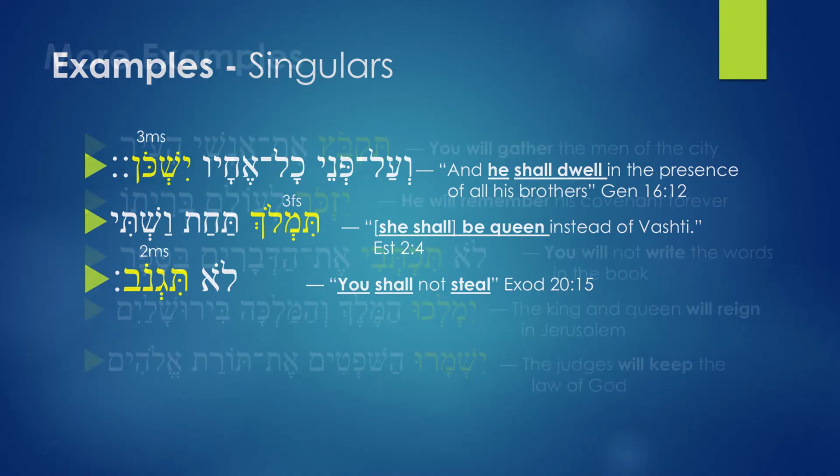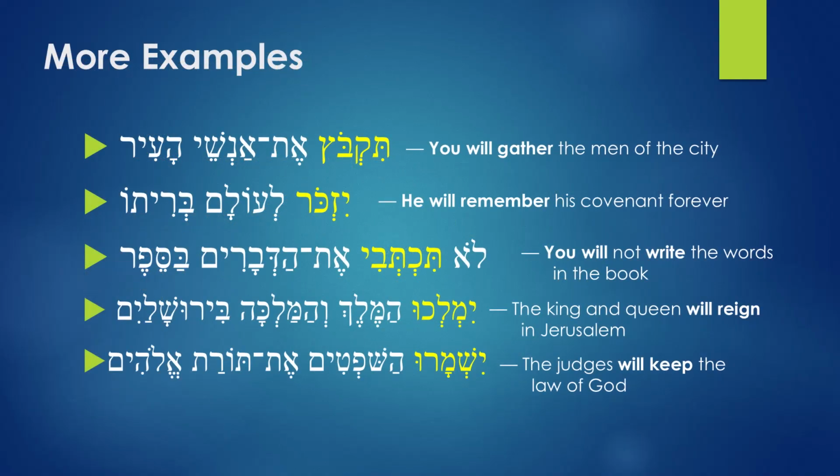Alright, let's move on. Now I'll be quick here. We have the first phrase, tikbots et anshei ha'ir. Tikbots comes from the verb that means to gather. Because of the T prefix, it means you gather. Who are you going to gather? Et is giving you the object. Anshei means men of. It's in the construct. It comes from anashim, men. Men of the city. You gather the men of the city.